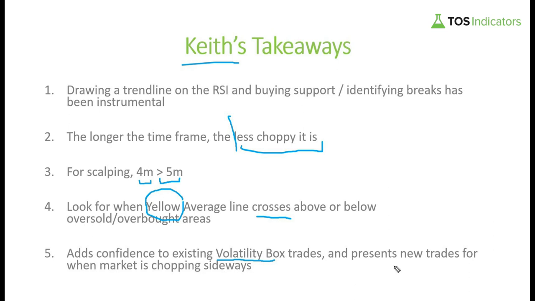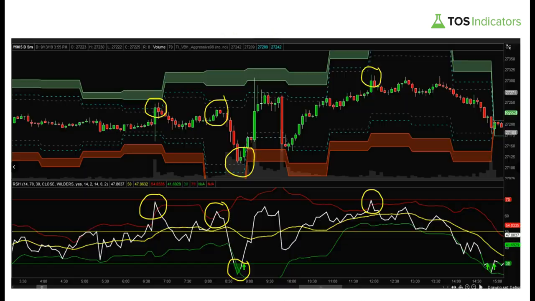And so a lot of times, if say our volatility box edges are here, price is really just kind of moving around here, and we don't really have any sort of edge. For those of you looking to trade more often than not, this may then give you some opportunities where the volatility box gives you information, or even that gray line starts to give you information and overlaps with existing setups. Okay, so let's just start by looking at Keith's chart. So I'll layer on my own commentary, but we'll mostly focus on using Keith's.